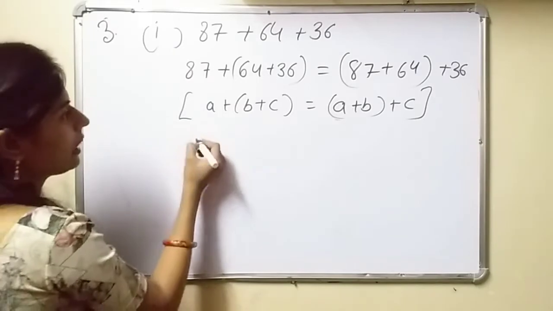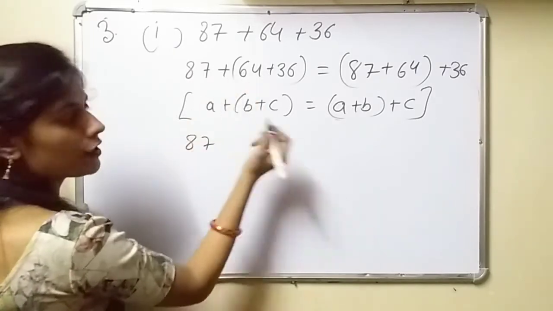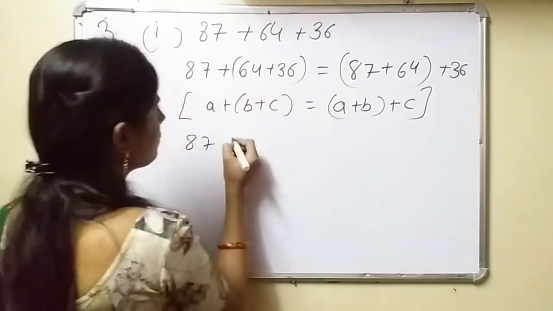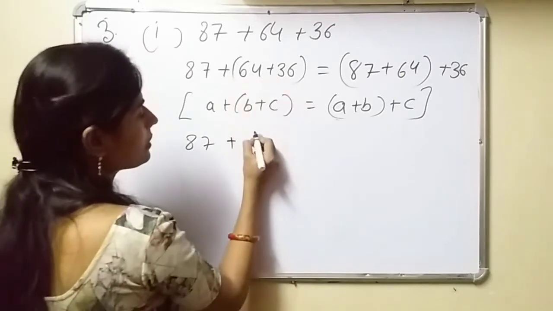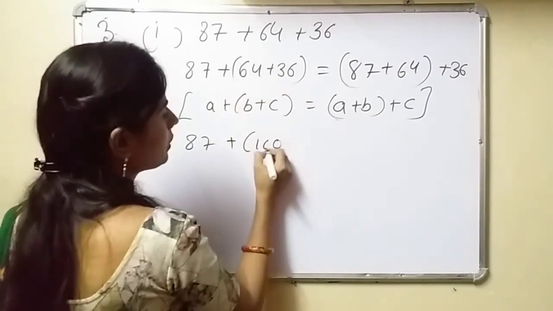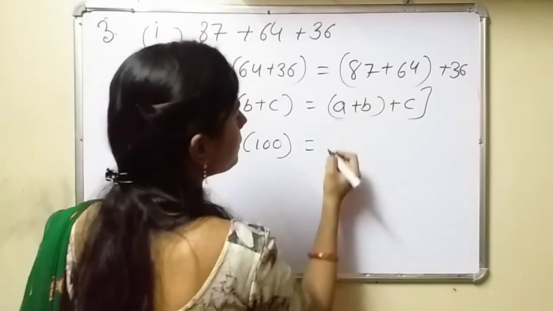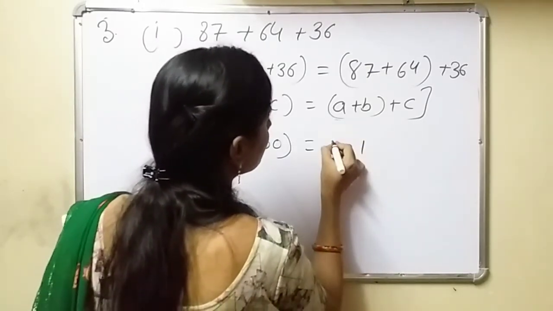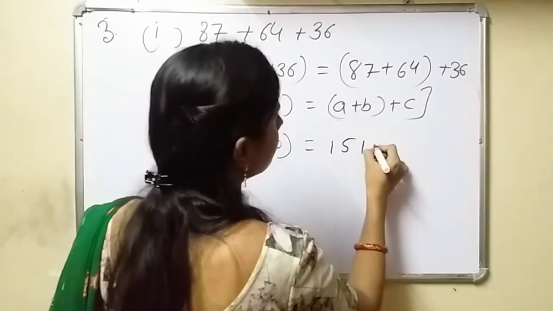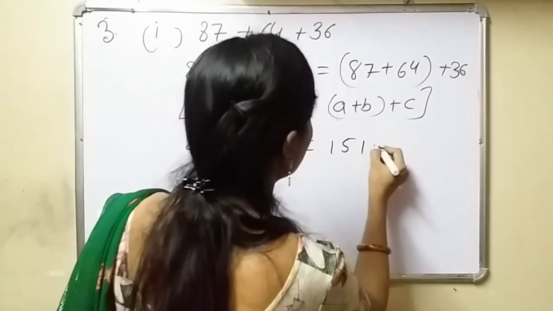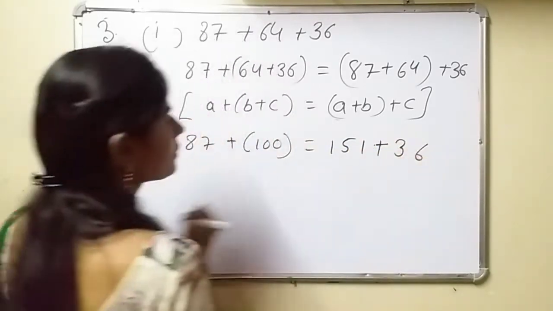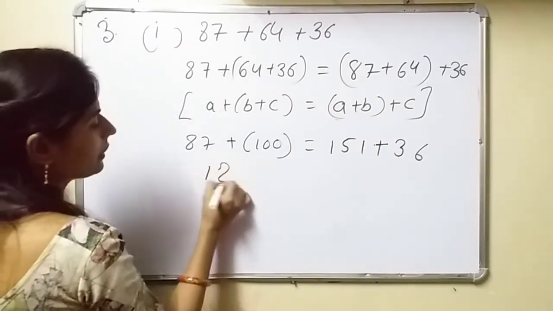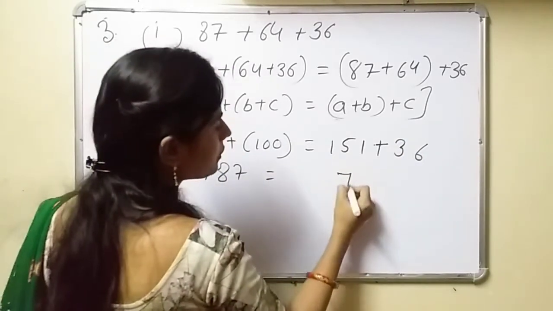Okay, now see how you can solve it. First of all, you have to solve the brackets. 64 plus 36 is 100, so 87 plus 100 is 187. And 87 plus 64 is 151, plus 36 is 187.